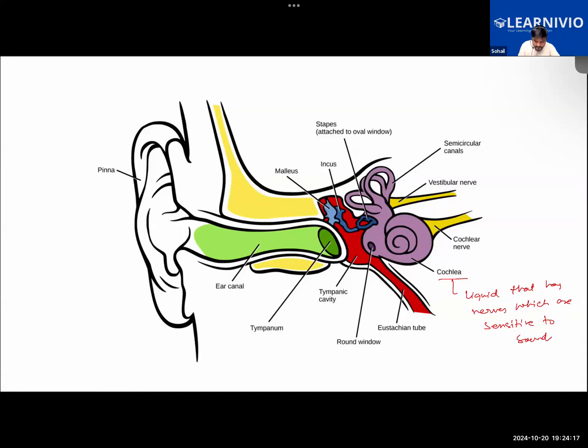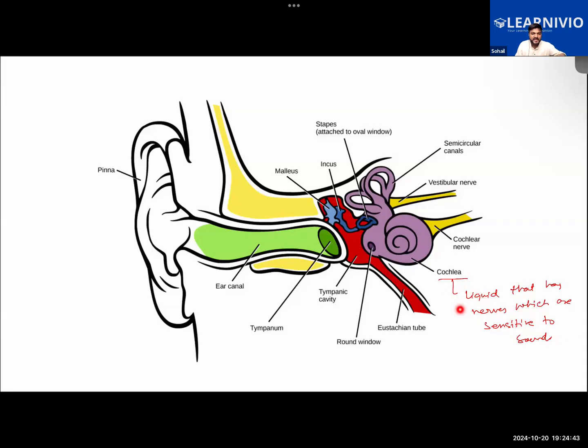So as the vibration from these vibrating bones is passed to the liquid, the liquid inside the cochlea will start to vibrate, and thereby it will generate electrical impulses. The vibrating liquid of the cochlea sets up electrical impulses in the nerve cells present inside it.